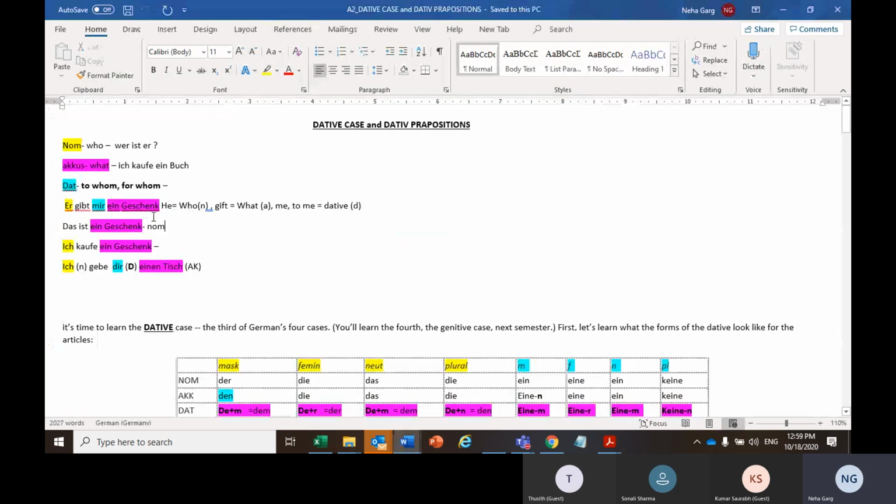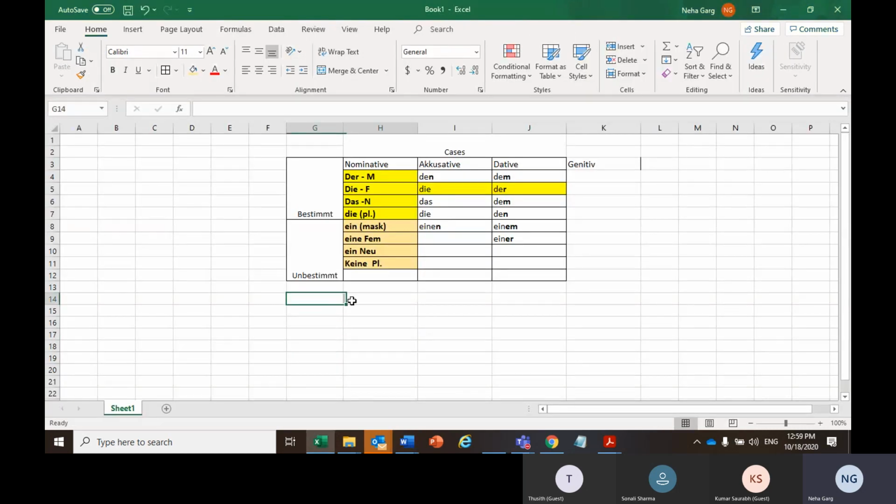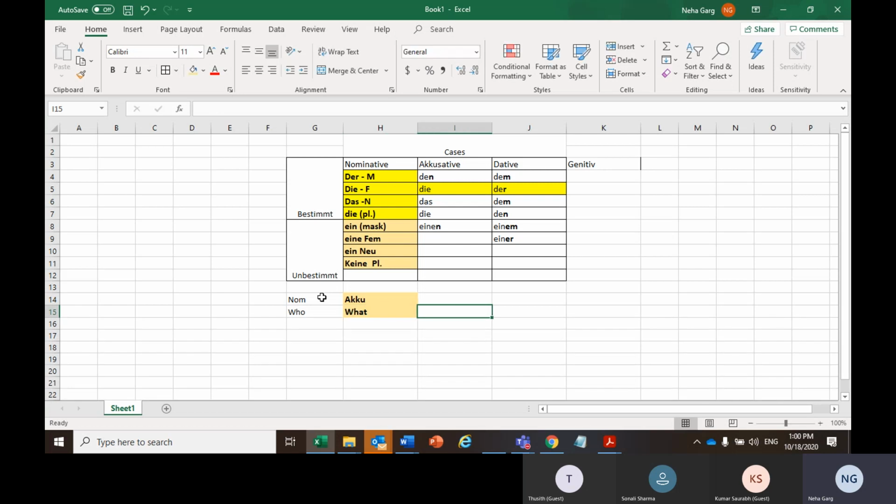But how can we decide which case is nominative, which case is accusative, which case is dative? Very simple. Nominative is the who case, accusative is the what case, and dative is to whom or for whom. So this is your first subject, this is your object, and this dative is your second object.